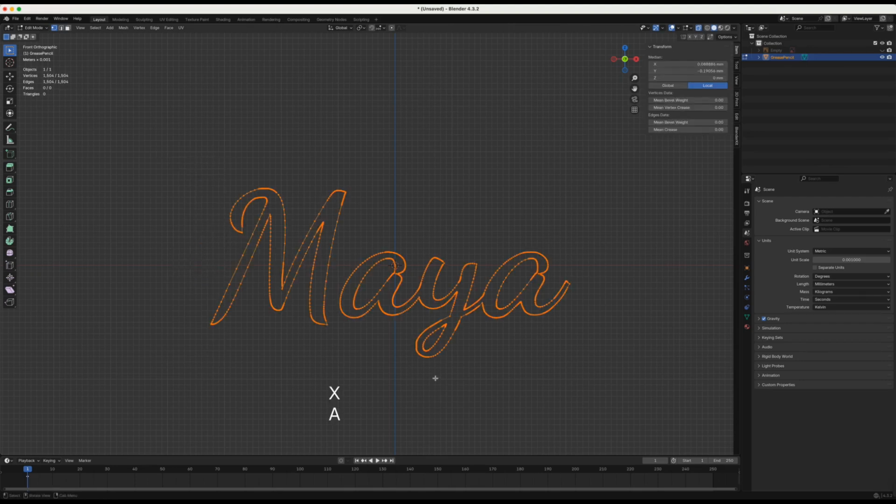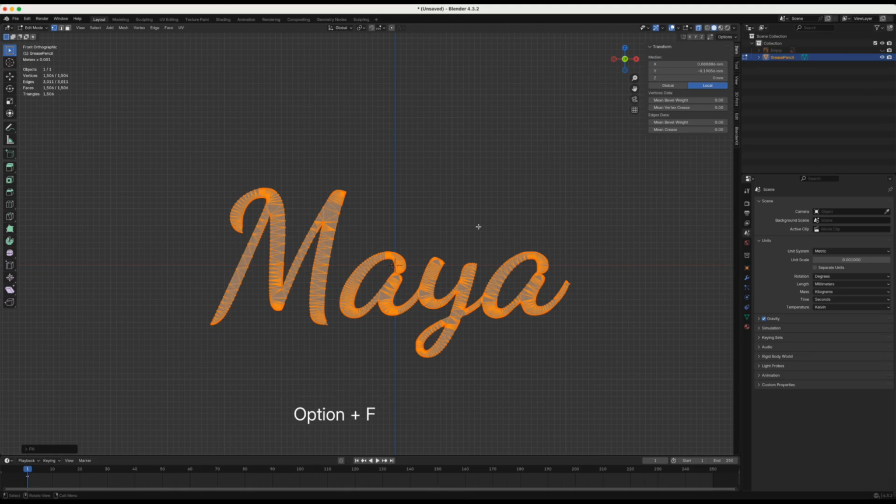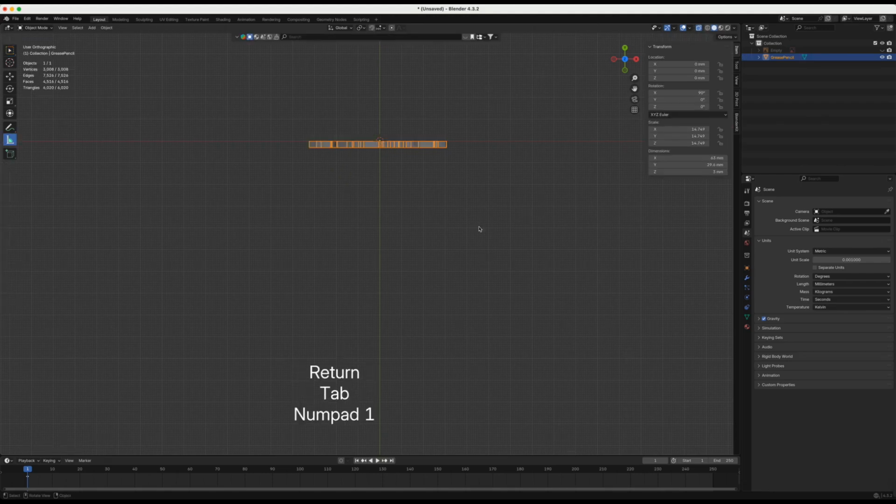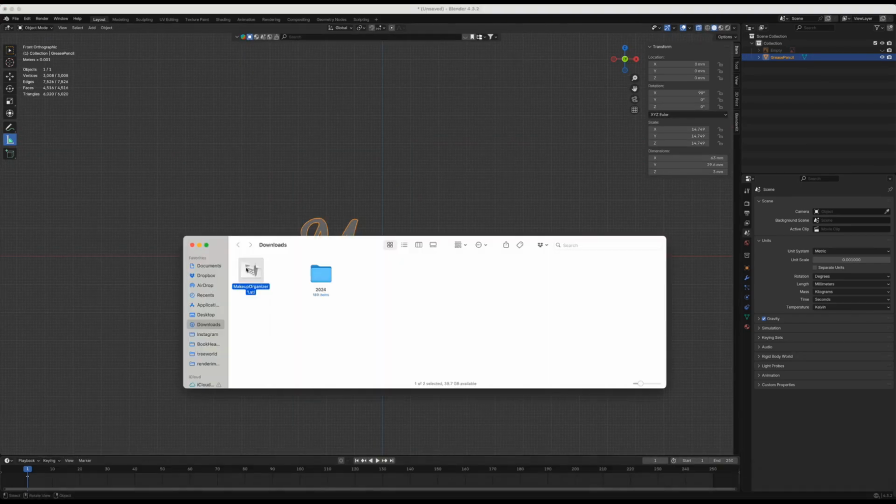A, select everything. M, merge loose vertices by distance. Now click Alt F to fill in the faces. Extrude, I'll do it by 3 millimeters in this case. Let's import your box.